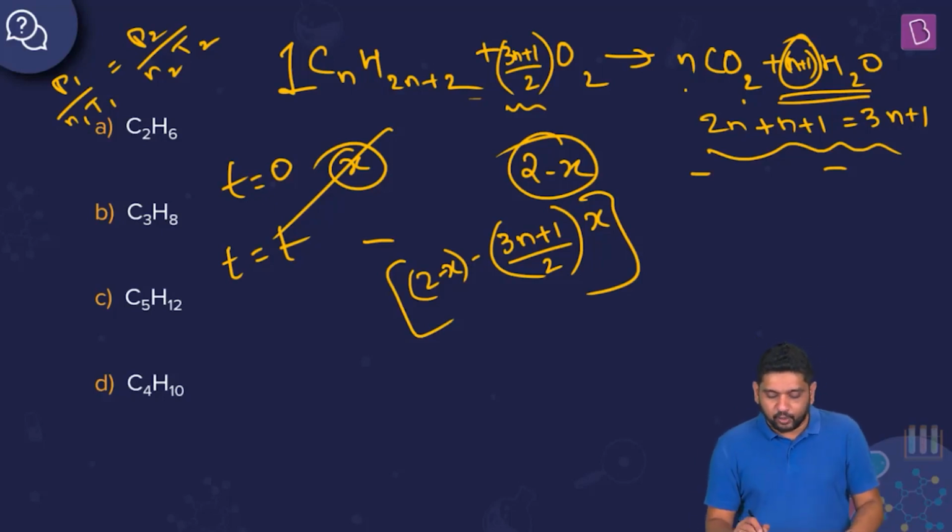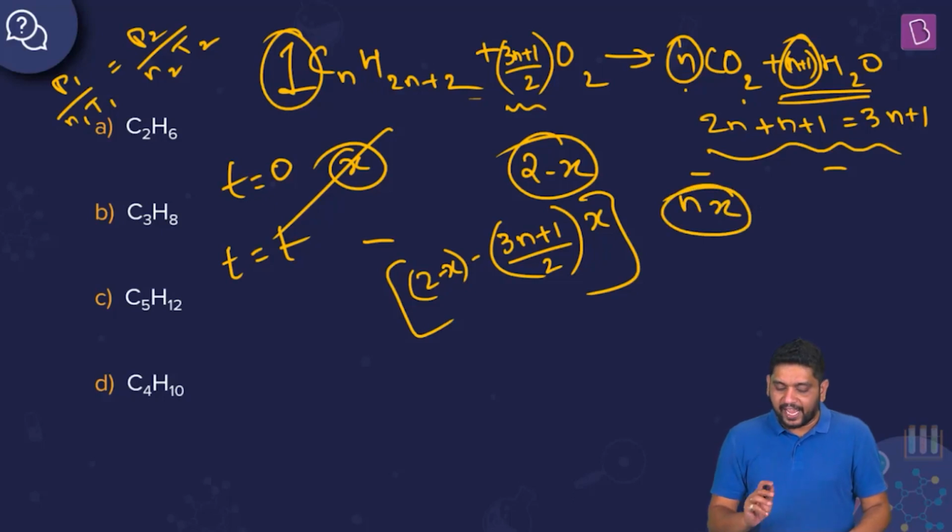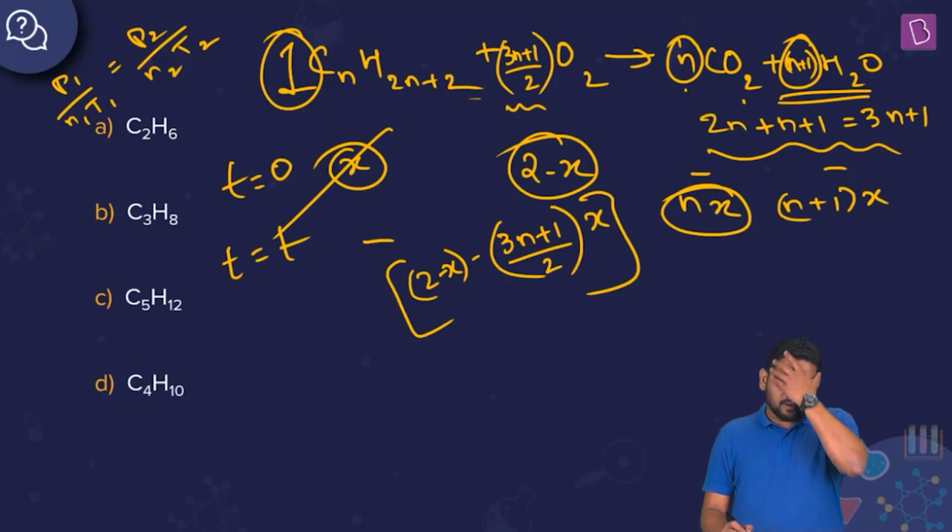And as far as CO2 is concerned, I can see 1 mole is giving me n moles. So I just have to multiply by n. So I'm going to get nx moles of CO2. And 1 mole is giving me n plus 1 H2O. So x moles will give me x into n plus 1, so (n plus 1) into x. This is the number of moles of H2O that is there, right?